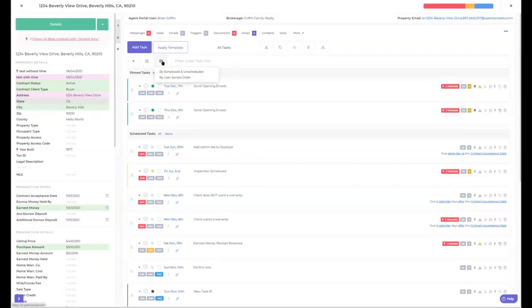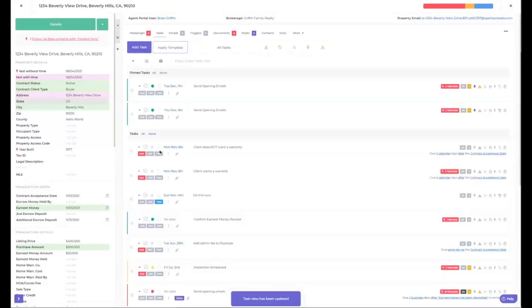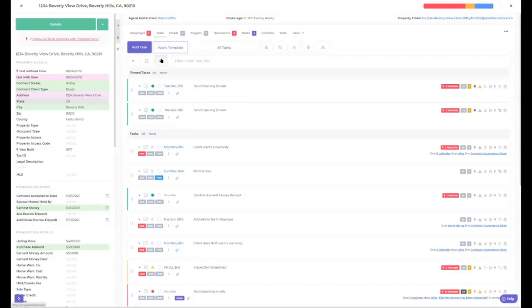Okay. Here you can sort them by scheduled and unscheduled. You can also sort them by user sorted. So if you want to move these around, you can go to user sorted, and then you can put them in your own order. I prefer them to be in the order that I have to do them, but if you didn't want it that way for some reason, you could come down and move that down here. I'm going to go back to scheduled and unscheduled.